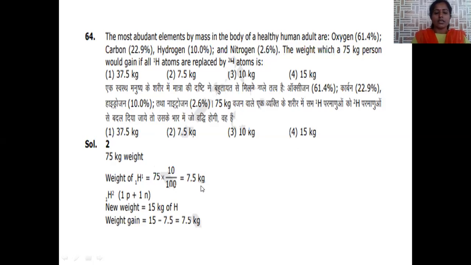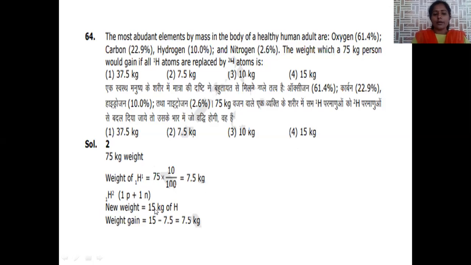When we calculate this, the weight due to hydrogen is 7.5 kg. When hydrogen is replaced with deuterium, deuterium contains 1 proton and 1 neutron, whereas hydrogen or protium contains only a proton. There are no neutrons present. Hence, the atomic weight of deuterium is 2.